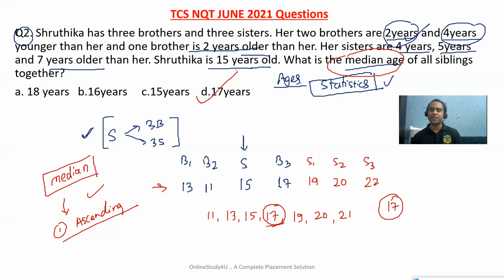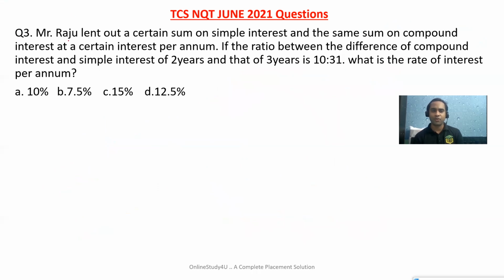So option D will be the correct answer for question number 2. Friends, aptitude is easy if it is learned and taught in the proper way. So do not worry at all.